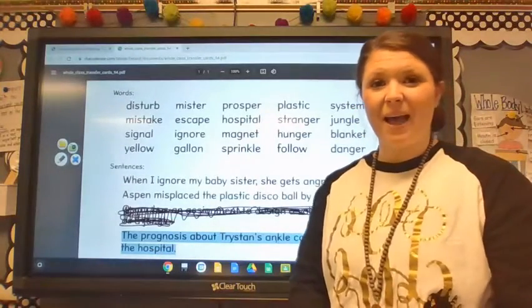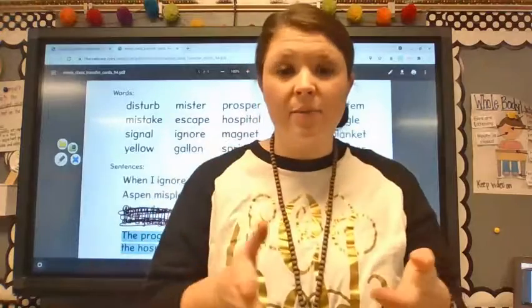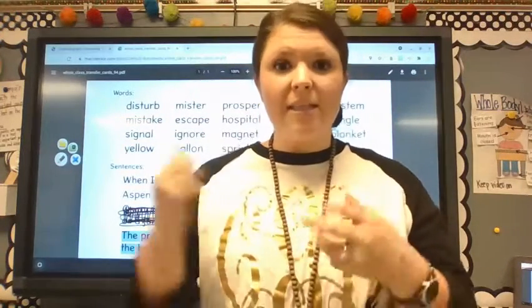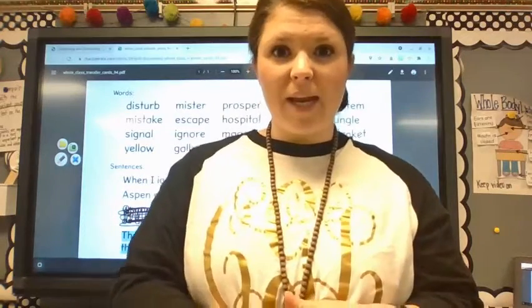All right, great job, guys. Awesome hard work. Make sure that when you are coming across these multisyllabic words in your independent reading, that you are practicing these skills of being able to decode it so that you can continue to improve your reading.